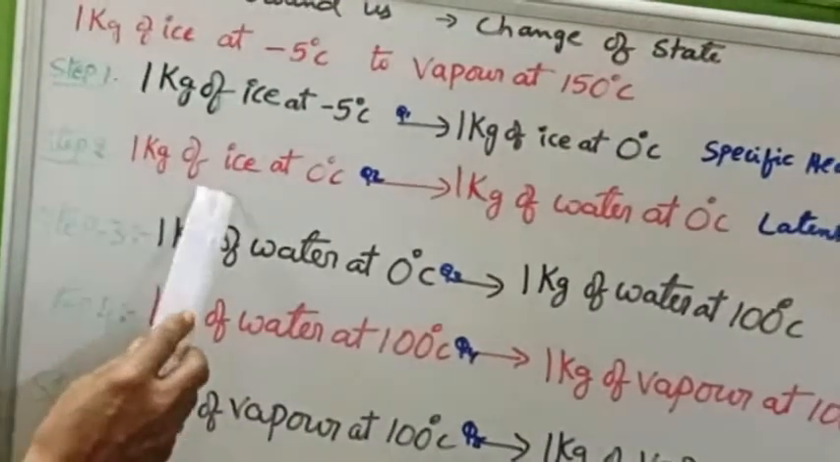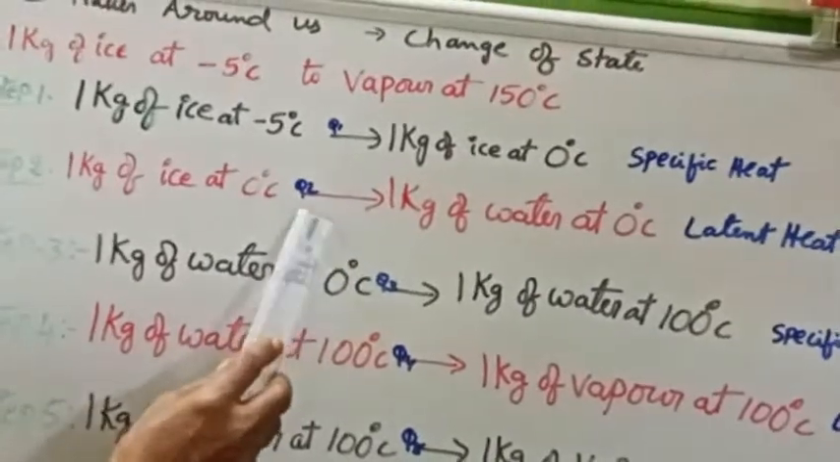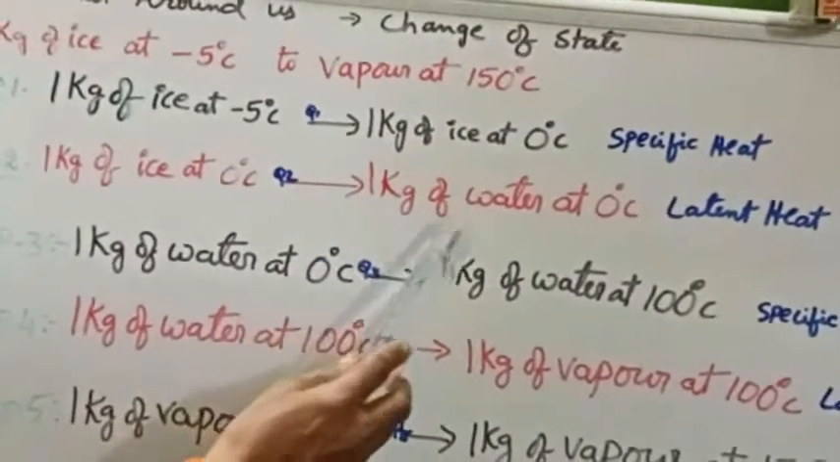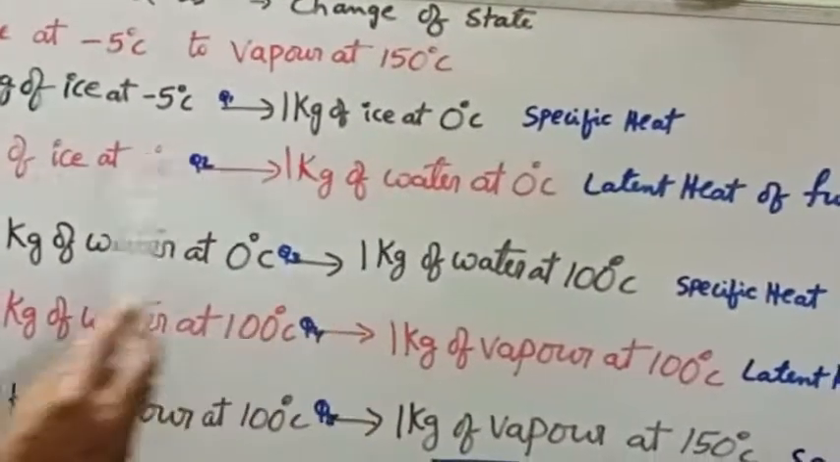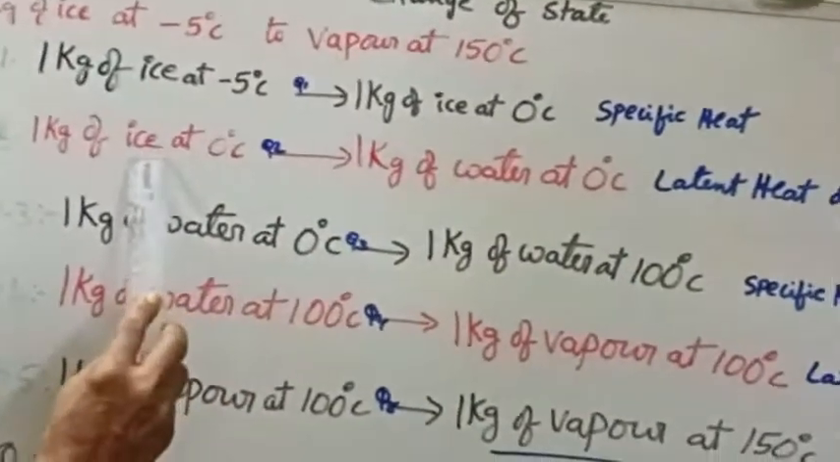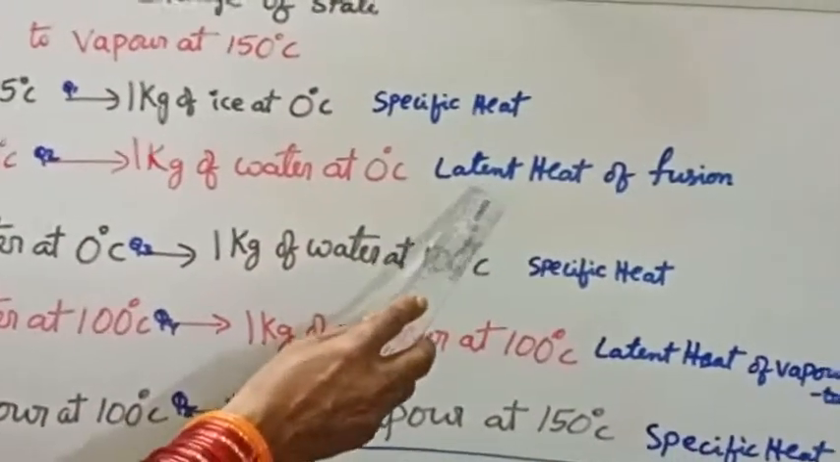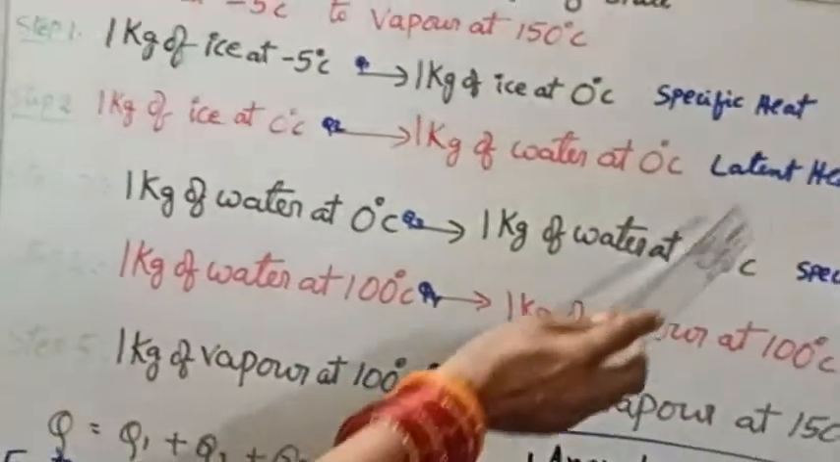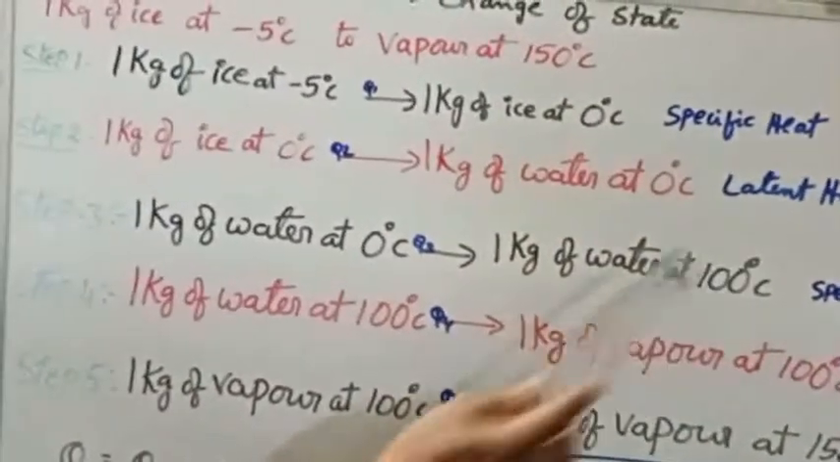Step 2: 1 kg of ice at 0 degrees Celsius, by utilizing some energy, is converted into 1 kg of water at 0 degrees. Only the state of matter has changed. Ice means solid state, water means liquid state. But 1 kg common, and here 0 degrees Celsius and 0 degrees Celsius. So here latent heat of fusion is utilized. Latent, as I told you, means hidden, which is not visible to our naked eye.